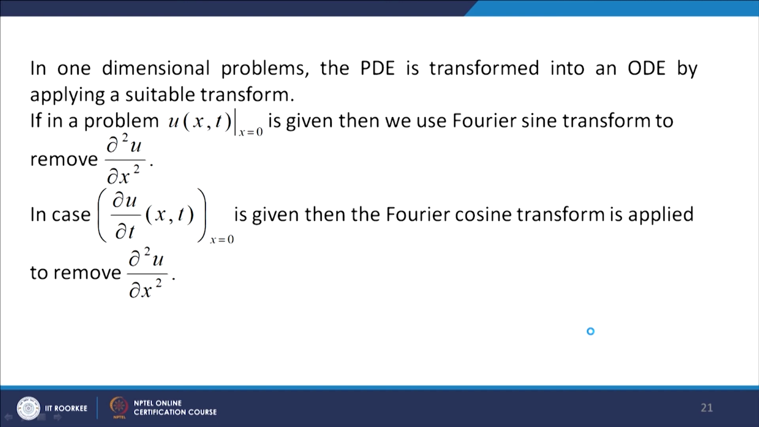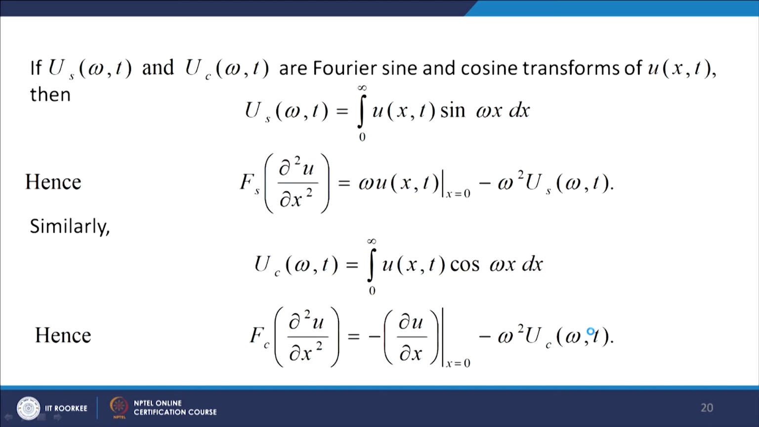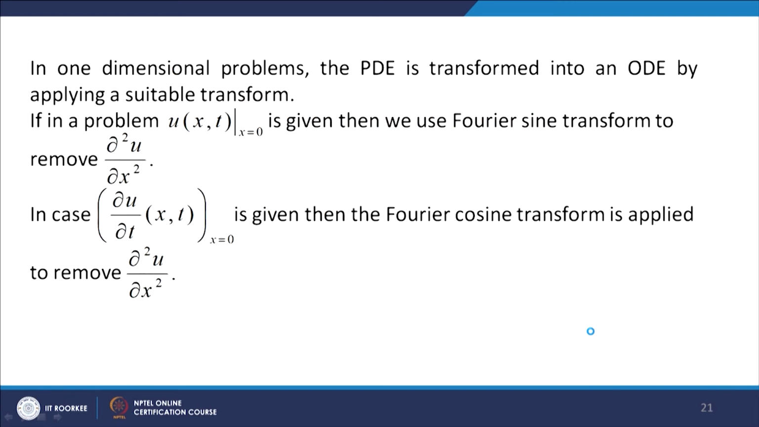Now, in one dimensional problems, the PDE is transformed into an ODE by applying a suitable transform. If in a problem u(x, t) at x equal to 0 is given, you see here in this formula, when you take the Fourier sine transform of u_xx, you have the expression omega into u(x, t) at x equal to 0, while in the case of the Fourier cosine transform, you have minus del u over del x at x equal to 0. So, if in a problem u(x, t) at x equal to 0 is given, then you use the Fourier sine transform. If in the problem the boundary condition is given as minus del u by del x at x equal to 0, then you use the Fourier cosine transform. So, which transform is to be used depends on the given boundary conditions.